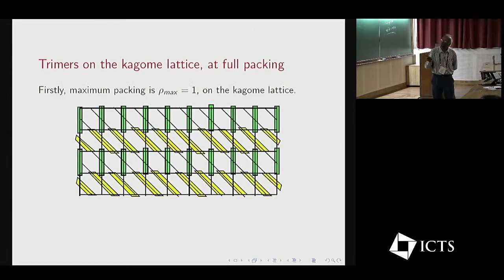So, trimers on the kagome lattice at full packing. The kagome lattice is drawn like this for convenience because some of the axes are now rectangular. It is convenient to do it in simulations, and it is just a coordinate system. And the maximum packing is 1. You can actually cover all the sites, and this figure shows the arrangement.